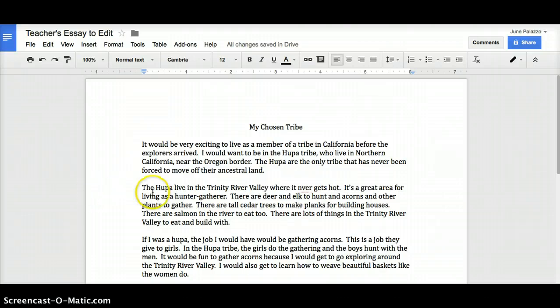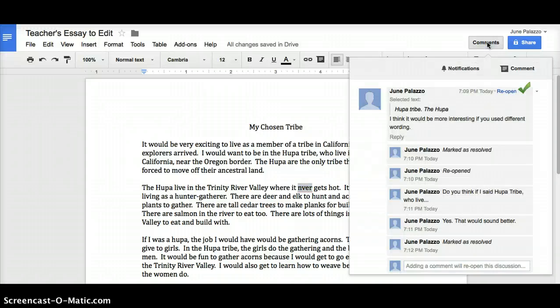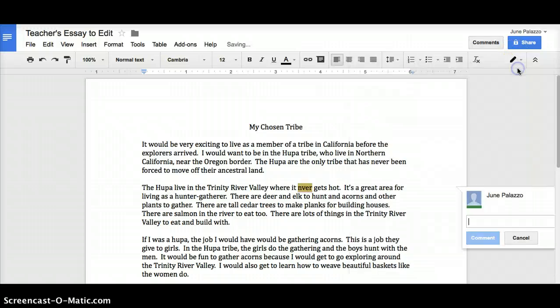Well, I think probably all of you guys have figured out that this is not how we spell never, but would that be a very polite way to give somebody a correction? Remember, we're not using criticism, we're helping each other. So let's go up here. Think about how you could politely tell somebody about their spelling error. We're going to click on comment because we're going to make another comment.